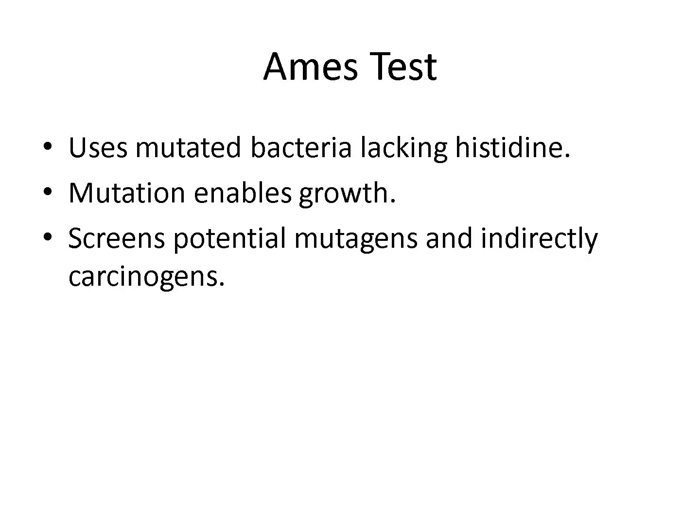The Ames test is a laboratory technique used to assess whether a chemical can cause genetic mutations. Bacteria that cannot produce the amino acid histidine are used in the test. When exposed to a mutagenic chemical, some bacteria undergo mutations that restore their ability to grow. This indicates that the chemical is likely a mutagen and possibly a carcinogen. The Ames test is widely used for screening drugs, food additives, and environmental toxins.